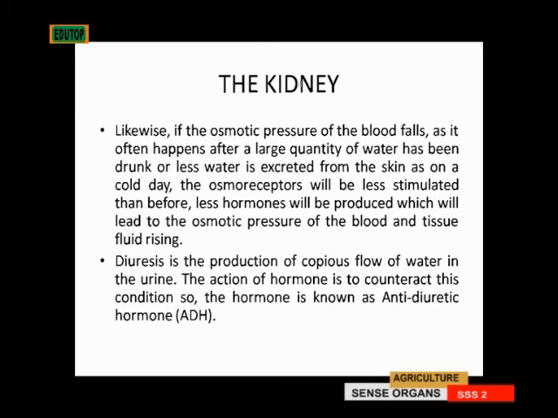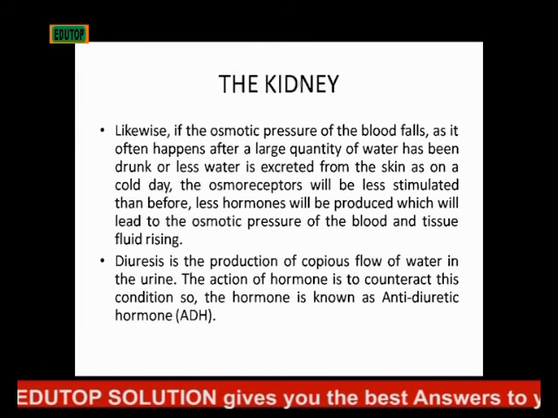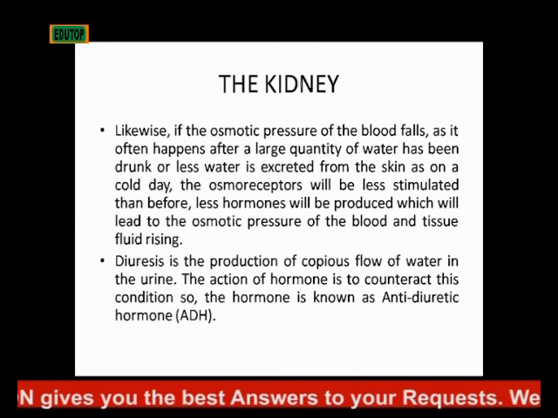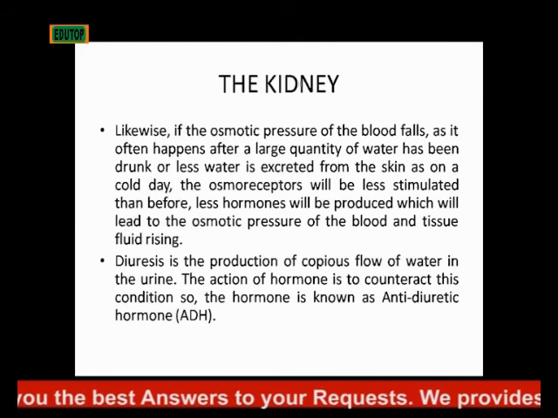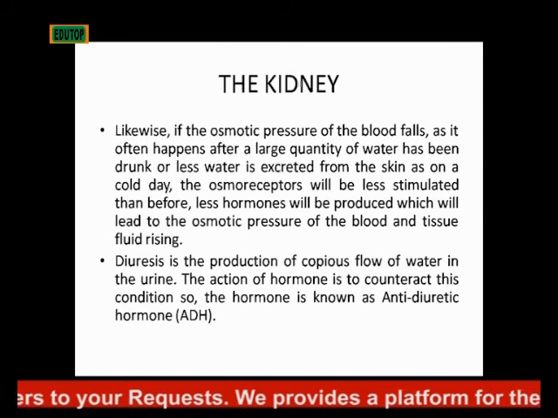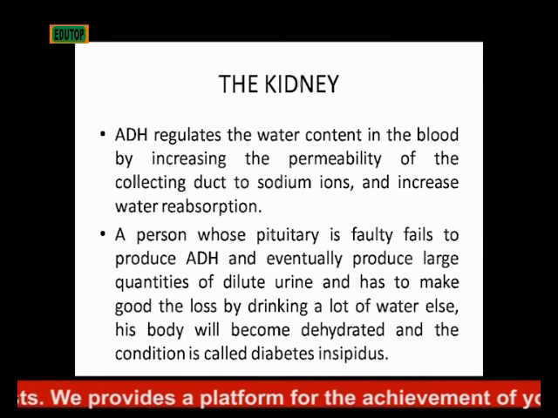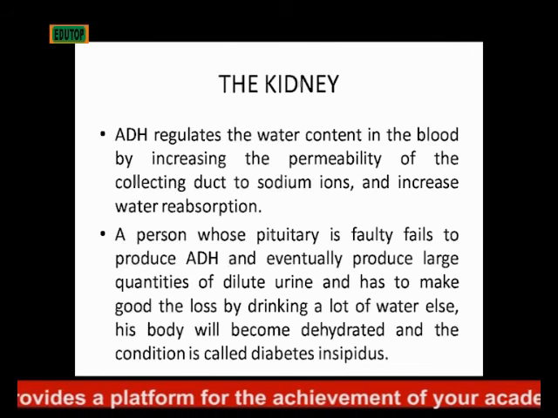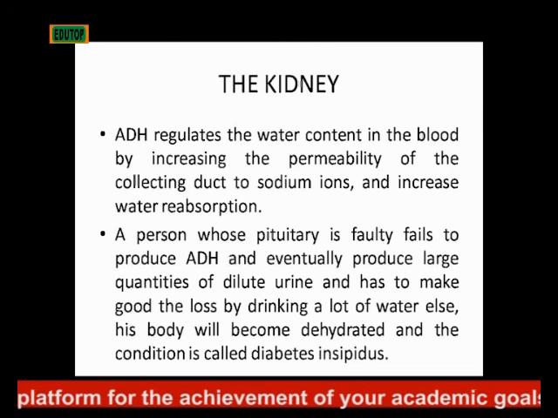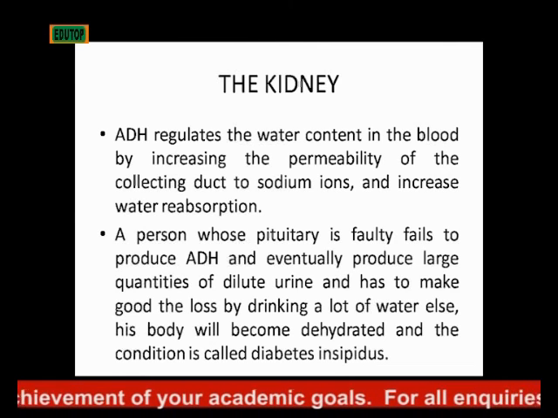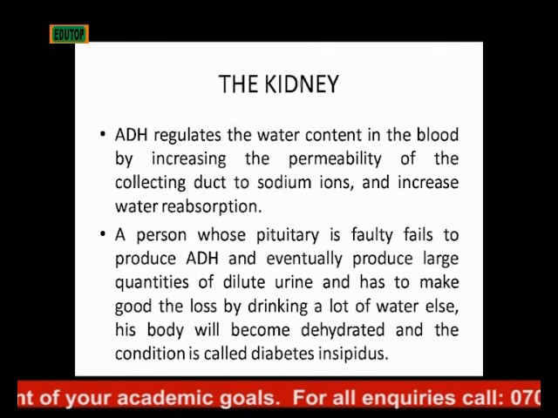Diuresis is the production of a copious flow of water in the urine. The action of the hormone is to counteract this condition. So the hormone is known as antidiuretic hormone, ADH. The antidiuretic hormone regulates the water content of the body, water content in the blood, by increasing the permeability of the collecting ducts to sodium ions and increasing water reabsorption.